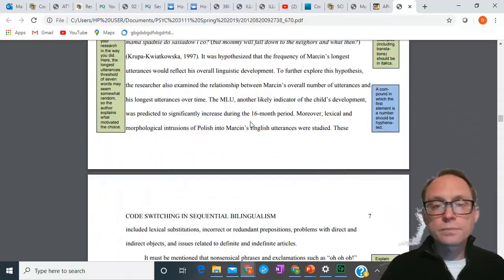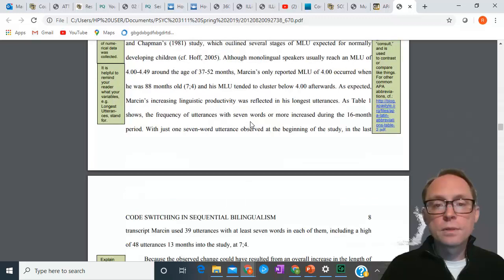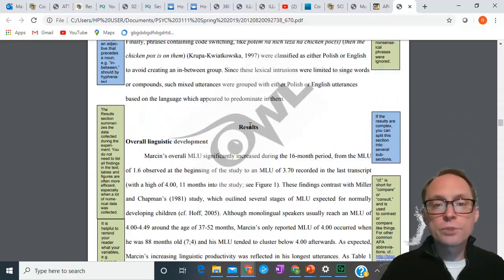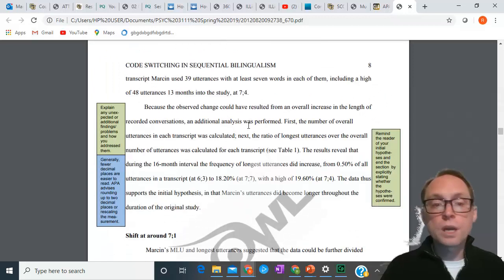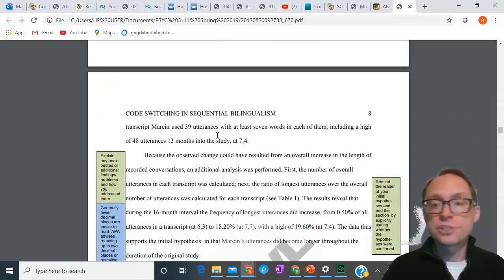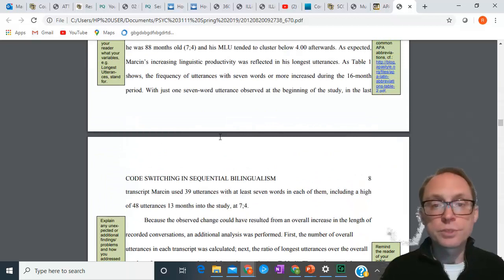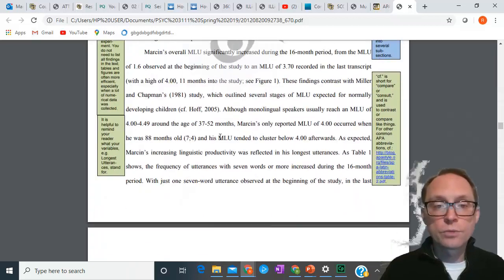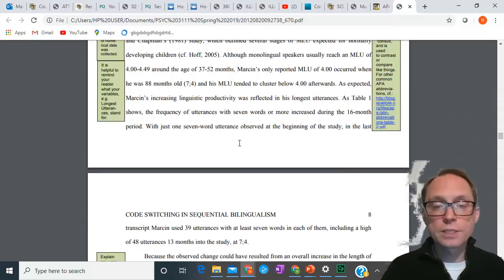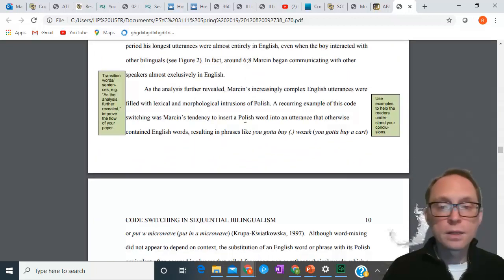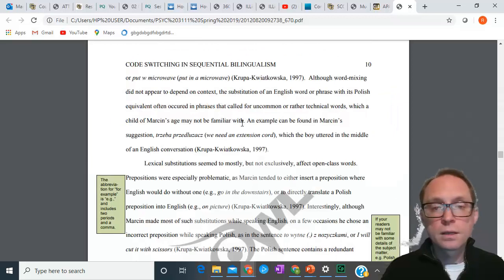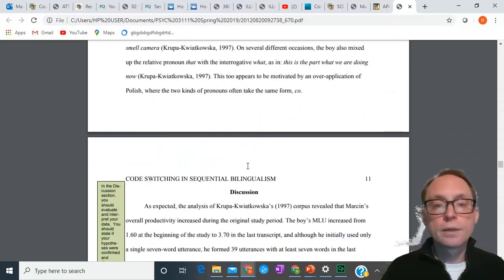Okay. Then we have, after method, we have results. And in the results, we only talk about the actual statistical results. We only talk about the specific results of what's going on, right? Results, look, we're saying, hey, this is what we collected. Here's the data. Here's the data. Here's the data. And then you will find the discussion section.